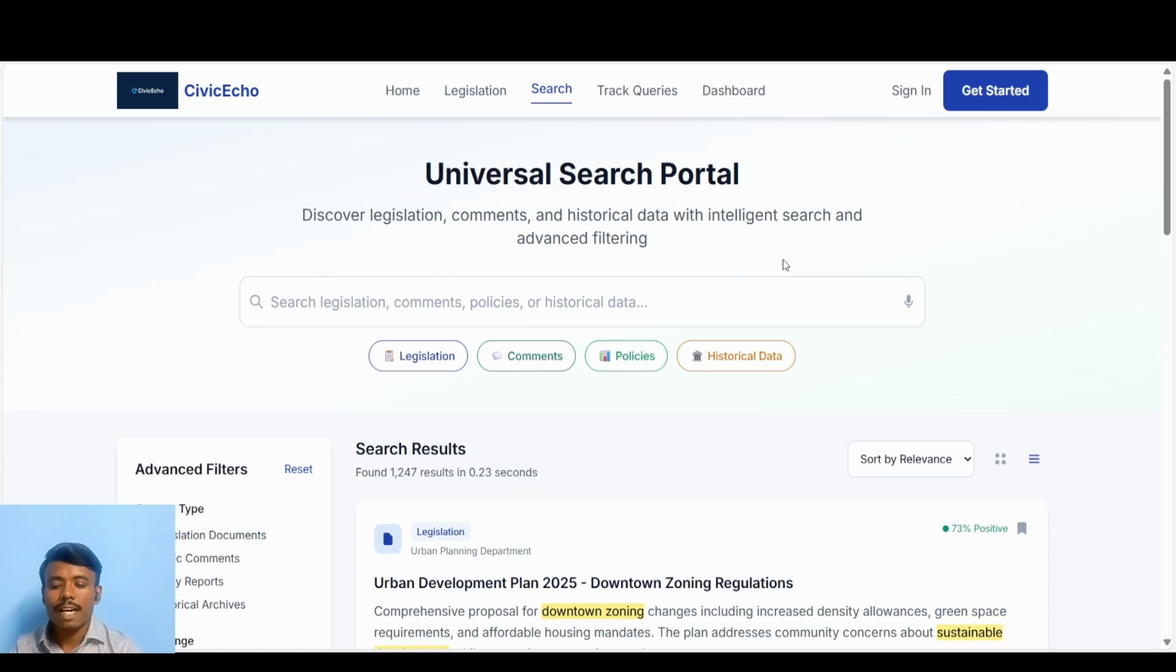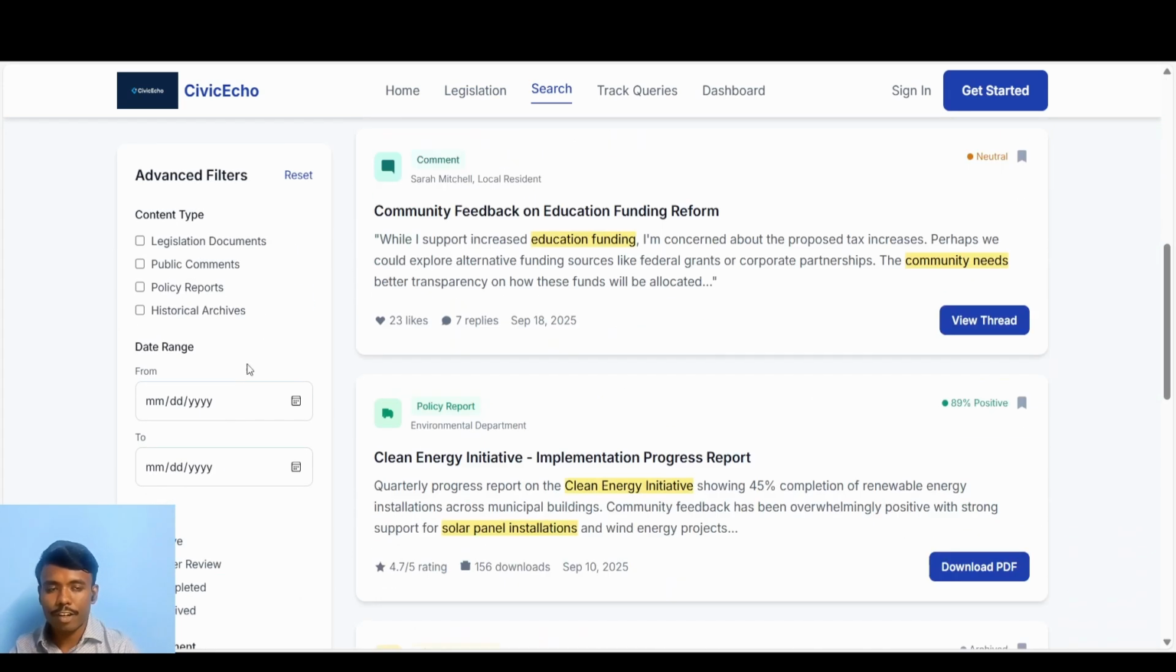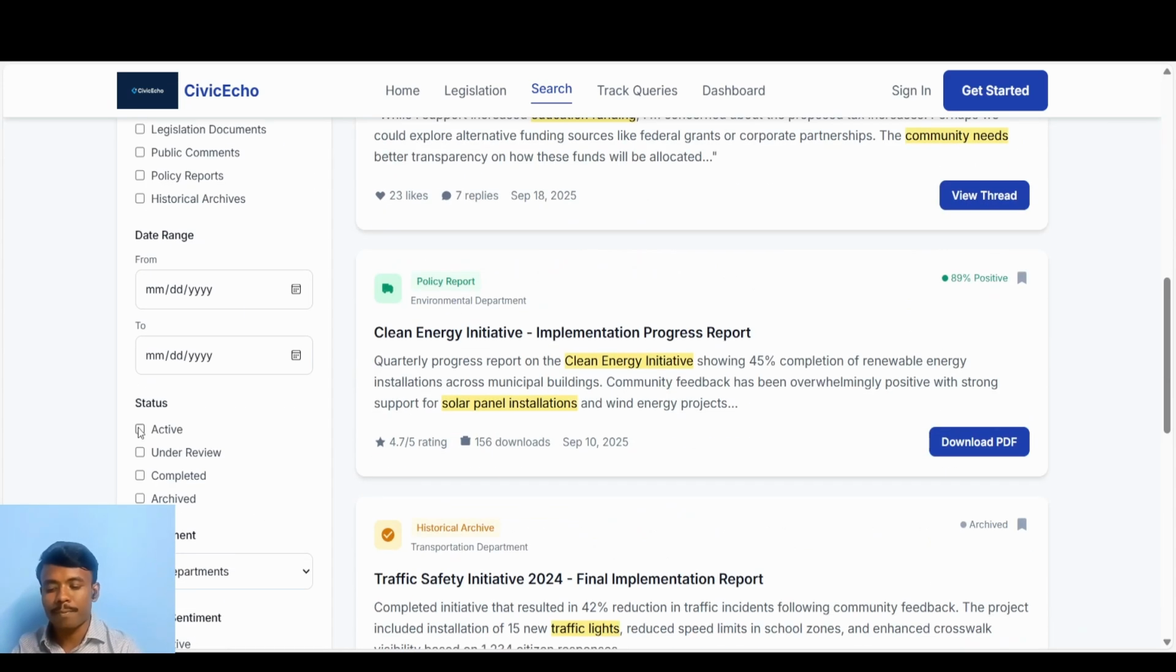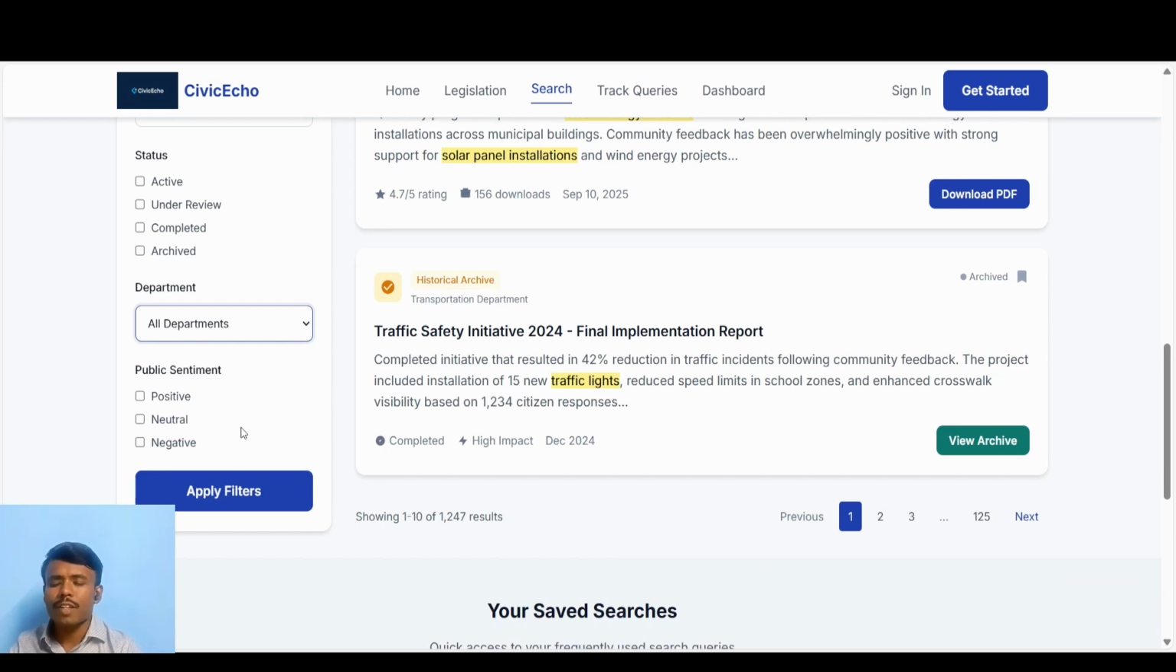And in the search, we'll have the universal search in which we have some filters like the content type and the date range in which it was uploaded, and the legislation documents recently searched by most of the people, and the department, that is the sector of the government which uploaded this. If you want only documents related to health, you can go to public health like that.